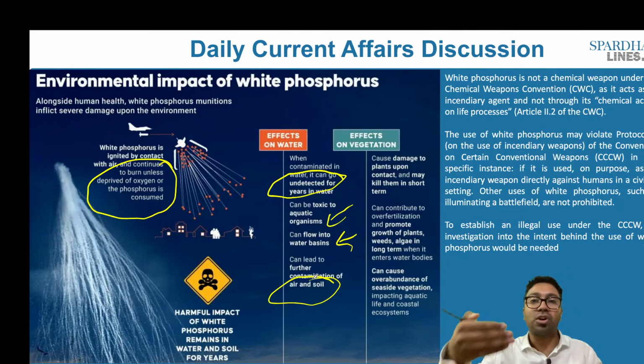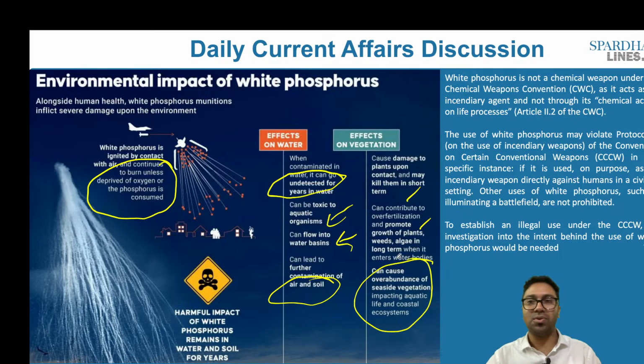And what are the effects on the vegetation? It can cause damage to the plants upon contact and may kill them in the short term, and can contribute to over-fertilization and promote growth of plants, weeds and algae in the long term. It can also cause an overabundance of seaside vegetation, impacting aquatic life as well as the ecosystem.